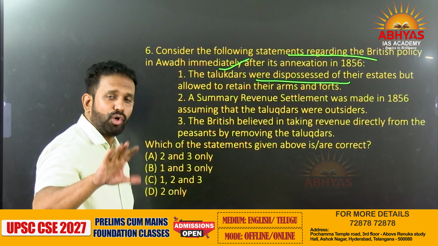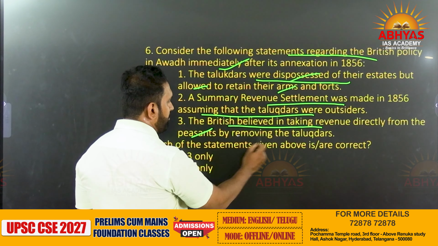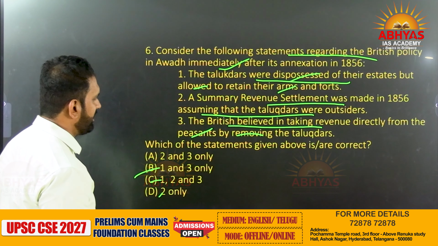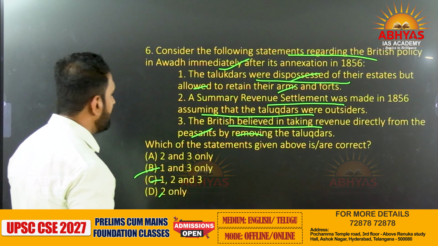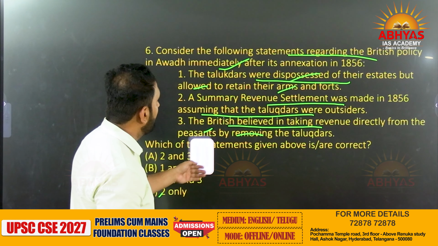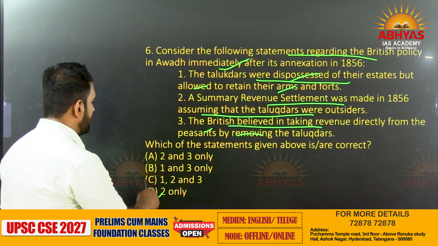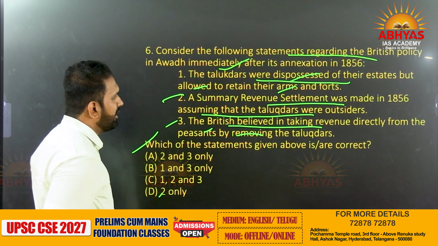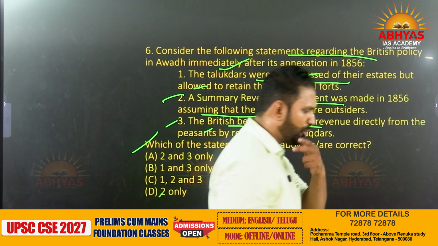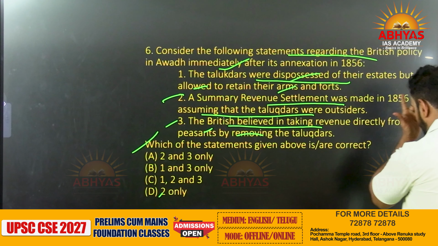If the first one is wrong, you are left with 2 and 3, and you have to know whether both of them are right or wrong. A summary revenue settlement was made in 1856, assuming that talukdars were outsiders. The British believed in taking revenue directly from the peasants by removing the talukdars. That is also there, in the form of the Ryotwari system. So which of the following statements are correct? 2 and 3 are correct. If you have studied Spectrum modern history, you will have this in a little detail.